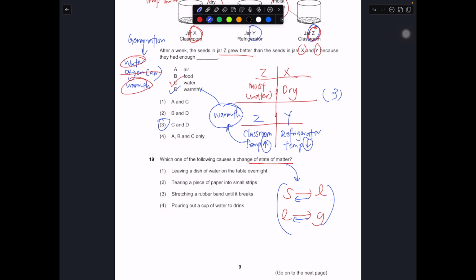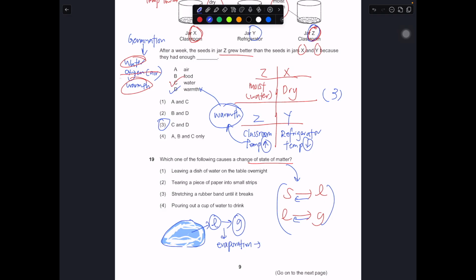If you leave a dish of water on the table overnight, you realize that when you come back in the morning, the puddle of water becomes smaller. That is because the water that exists in the liquid state actually disappears into the air, or it changed into a gaseous state. It changed to a gas. This process is what we call evaporation of water.